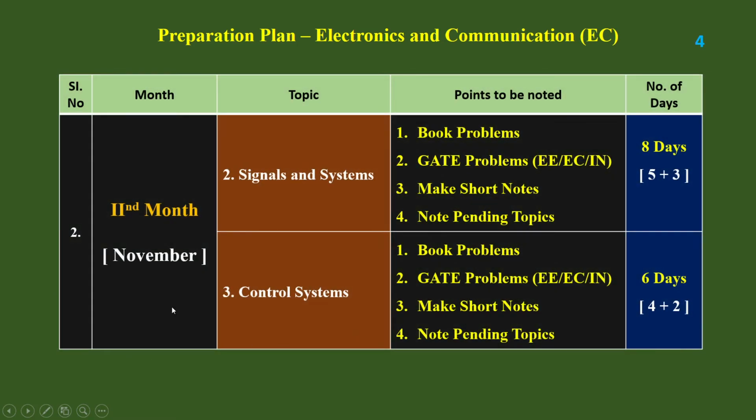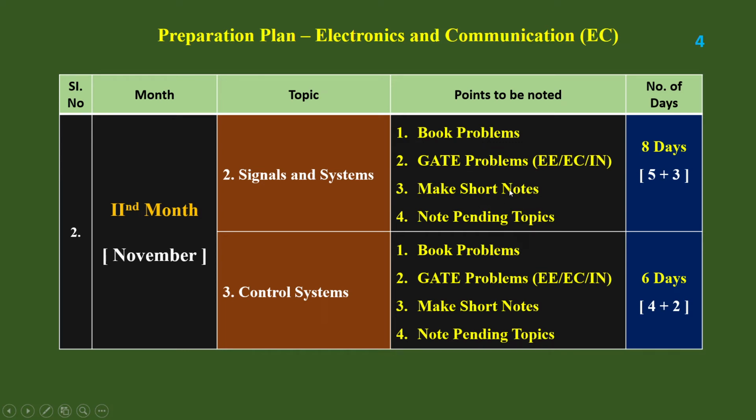And then we come to the second month, November. During this November month, what is the second discipline oriented subject? Signals and systems. It is one of the important subjects. It is common for 3 branches: electrical, electronics and instrumentation. So those GATE problems have to be analyzed, and during the preparation you need to solve the book problems and make the short notes.